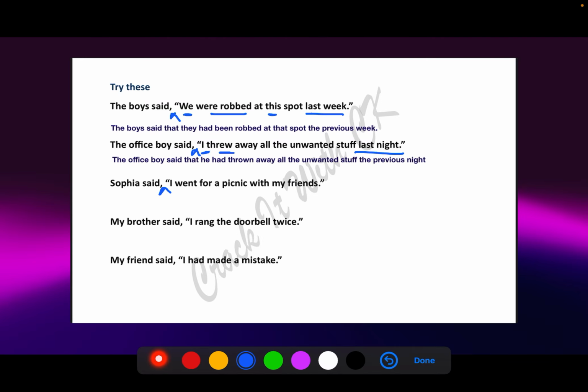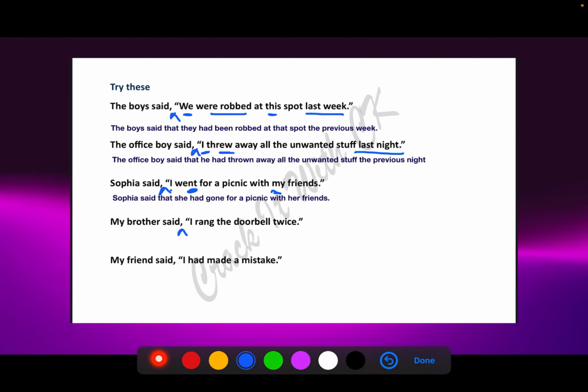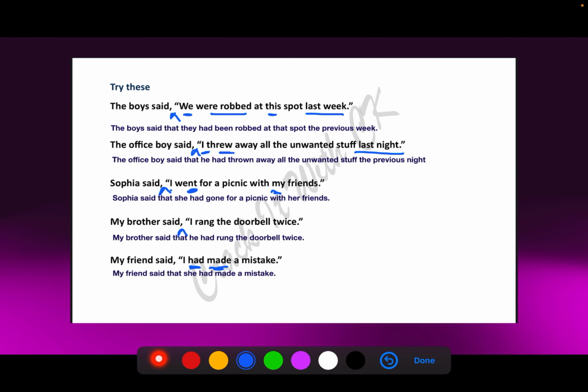Next one. Sophia said that she had gone for a picnic with her friends. My brother said, I rang the doorbell twice. My brother said that he had rung the doorbell twice. My friend said, I had made a mistake. Okay, see, this is the one which I was talking about. Like this had is here, but it is with this verb made. So in this case, we don't have to put two hads. My friend said that she had made a mistake. Over. So if it is in past perfect, the tense remains the same.